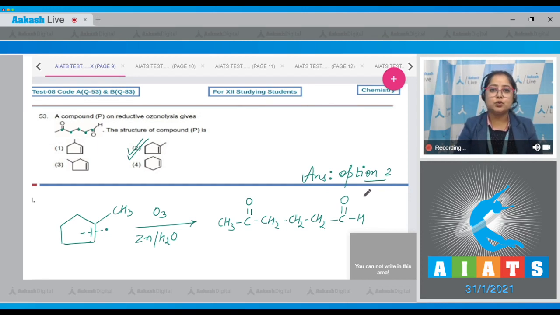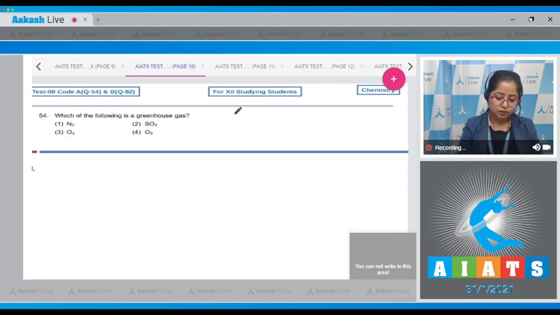Moving to the next question, students, which is question number 54. Let's read it. Which of the following is a greenhouse gas? Students, among the given options, O3, that is ozone, which is option number 4, is a greenhouse gas. So here I'm writing answer is option number 4.